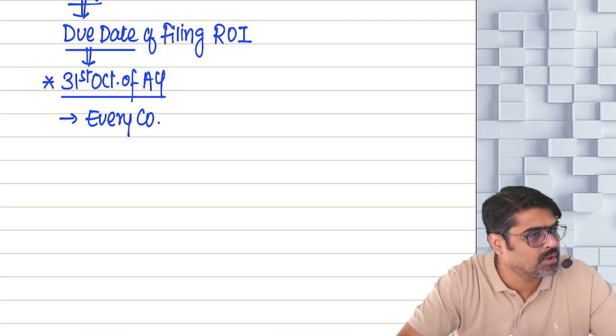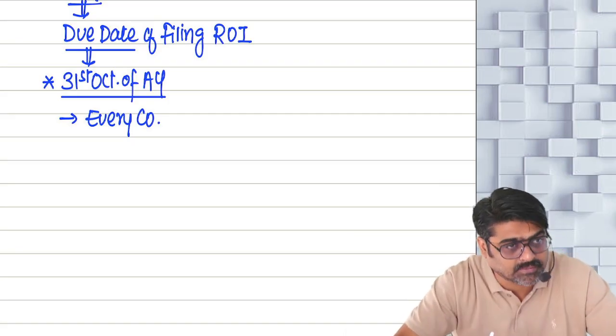So if you are a company, for you the due date of filing ROI for this previous year will be 31st October of the assessment year.